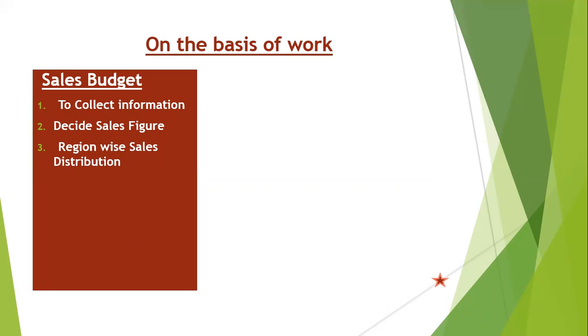Then that sales figure will be distributed region-wise, because the region-wise distribution will depend on which region has more demand. Because if somewhere there is no demand and we are giving the target or our product to them, then that will be very disappointing. So we will distribute the sales figures region-wise.